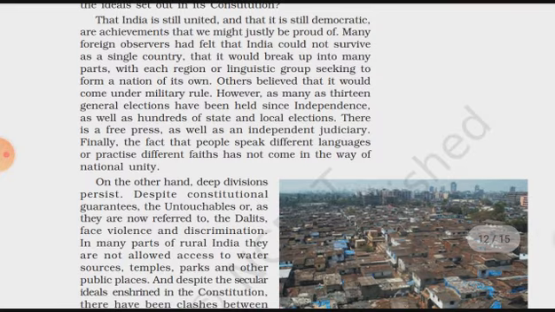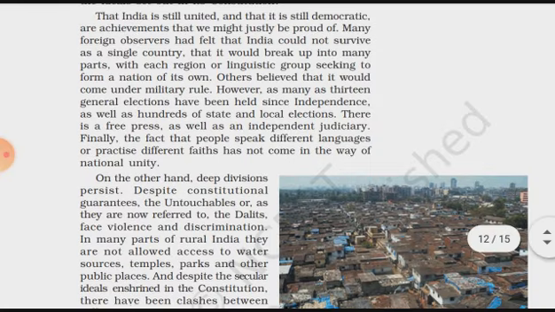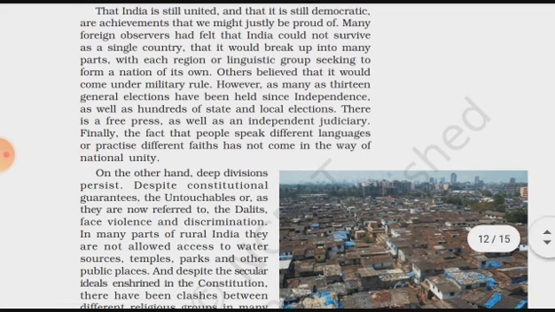Many foreign observers had felt that India could not survive as a single country. Many outside observers believed that it would break up into many parts, with each region or linguistic group seeking to form a nation of its own.